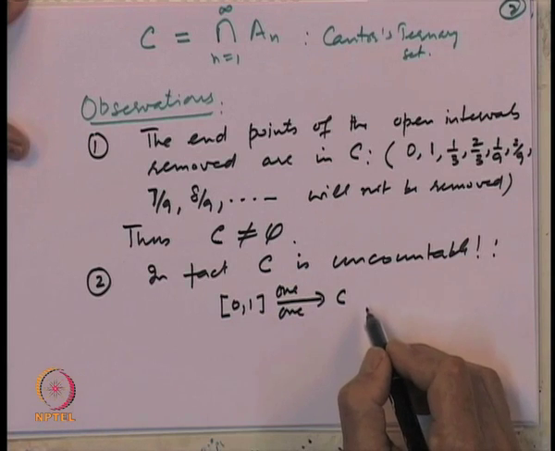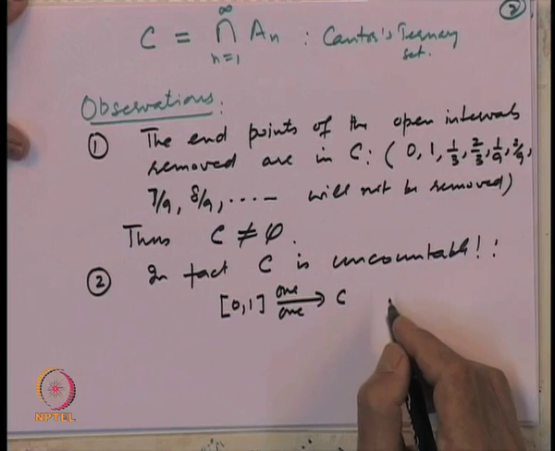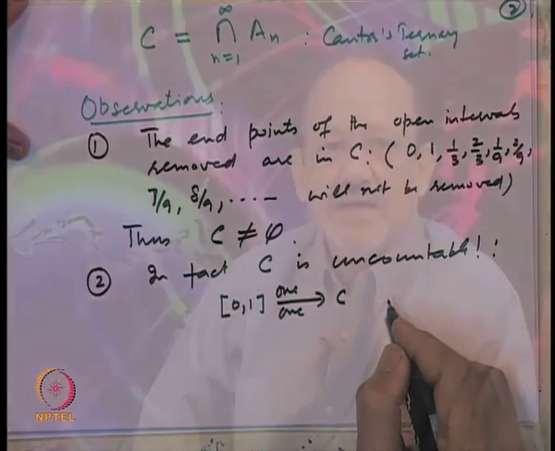That may seem a very strange observation to you, that from the interval 0 1 we have removed so many pieces, and still what is left is as much as the points in 0 1. So, these are properties of infinite sets. Actually, they are the characterizing properties of infinite sets. The interval 0 1 is an uncountable set, and from that we are removing subintervals, and still what is left behind is as much as 0 1. So, let us prove this fact, namely that there is a 1 to 1 map for this.